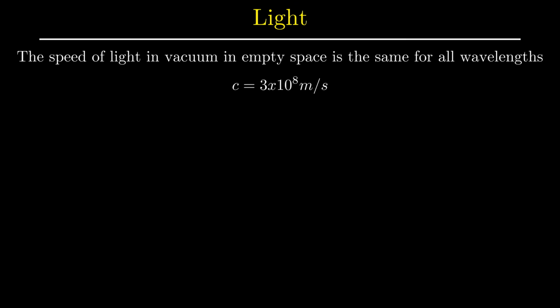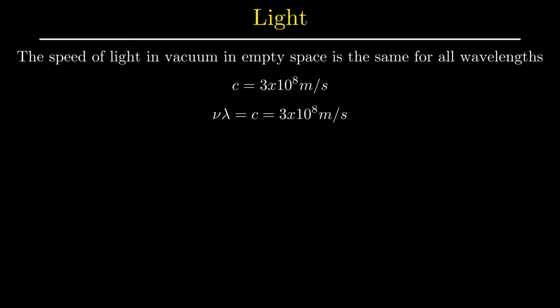So light with any wavelength travels in empty space, in vacuum, with the same speed. And as you know, whenever we have a wave, we also talk about the frequency of the wave, with the Greek letter nu. Wavelength times frequency is the same for all kinds of light waves. This expression means that lambda and frequency are not independent.